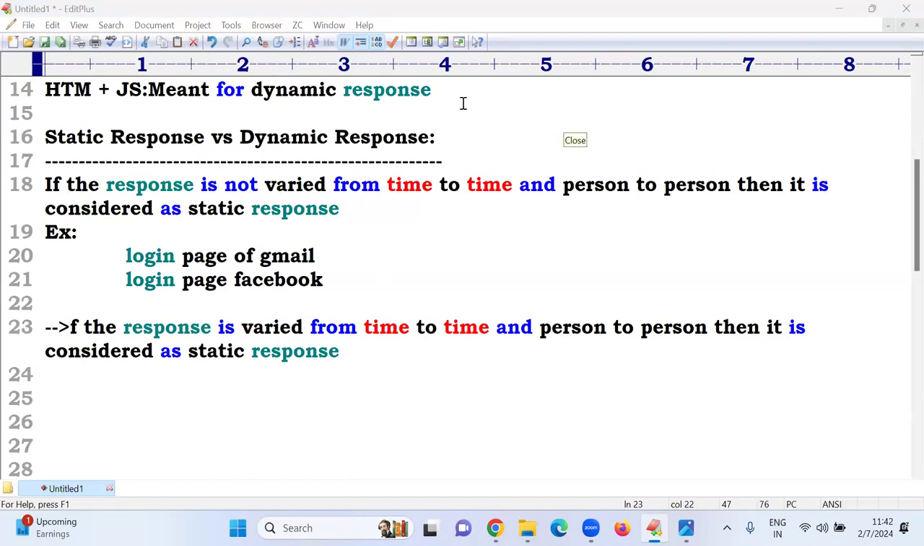Last, I will give 15 minutes. At 12:30 I will stop the session. From 12:30 to 1 o'clock, whatever doubts you have, you can ask Anvesh. Present, don't message everyone. Please listen to the class.